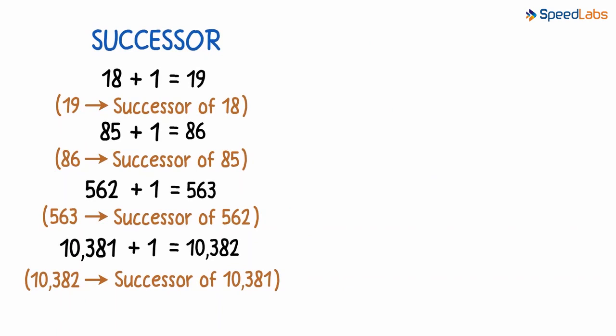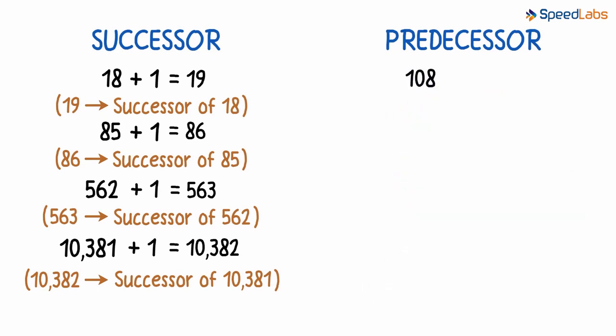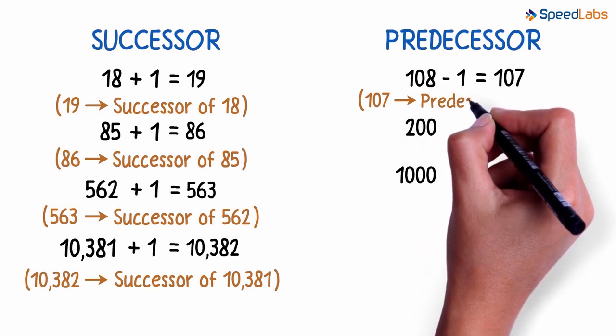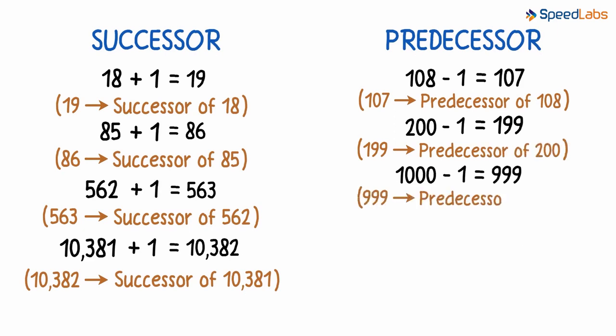Now, can you tell me what can be the predecessor of any number? Yes, when we subtract 1 from any number, the new number that we get is the predecessor of that number. For example, take these three numbers: 108, 200 and 1000. I want you to tell me the numbers that precede these numbers respectively. 108 minus 1 is 107. So 107 is the predecessor of number 108. Similarly, 199 and 999 are predecessors of 200 and 1000.